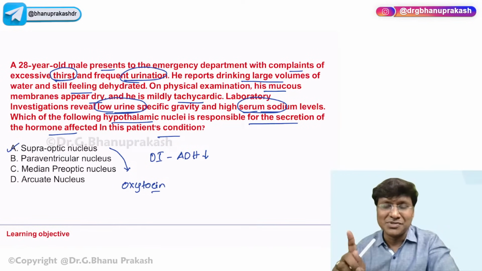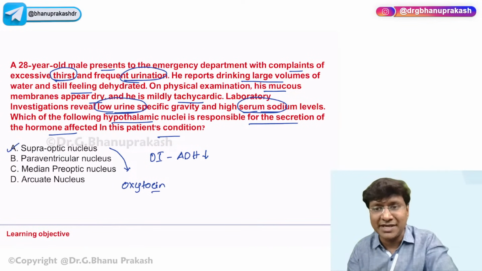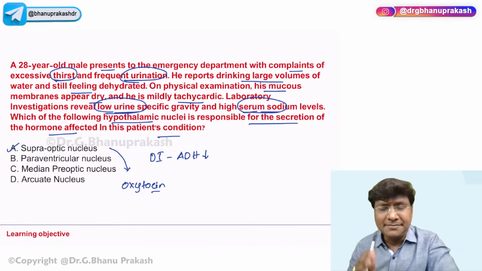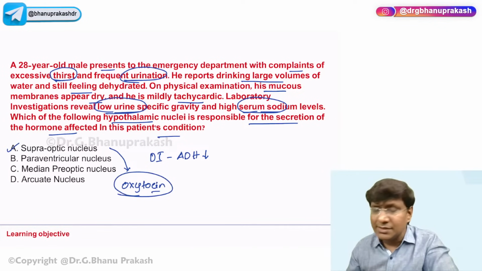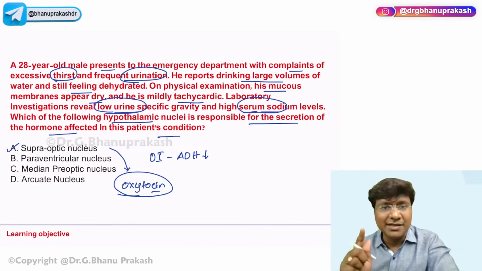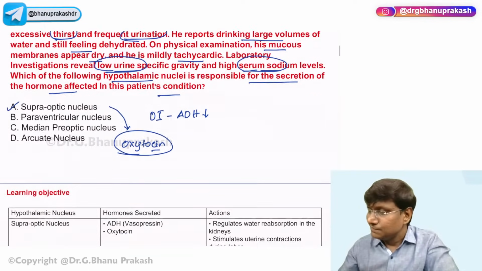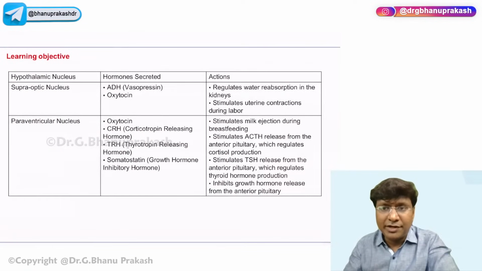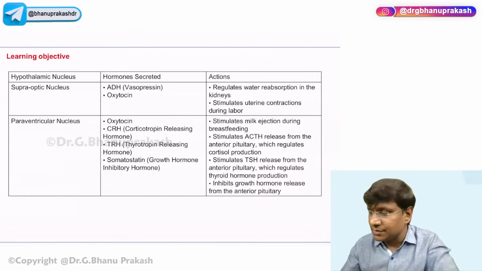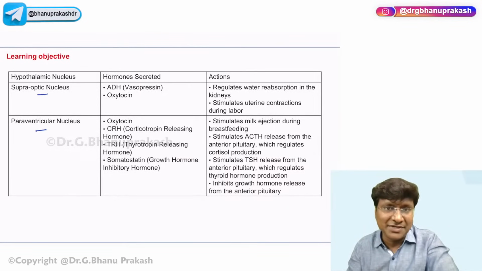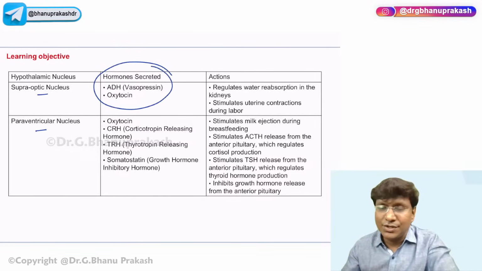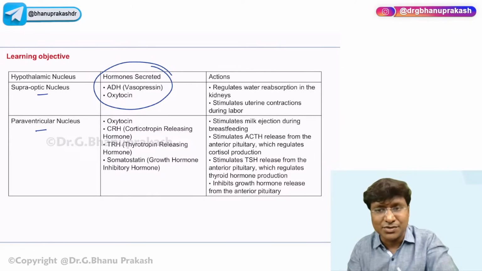Both of these hormones, antidiuretic hormone and oxytocin, are produced in the supraoptic nucleus. Oxytocin is not produced only in the supraoptic nucleus, it is also produced in the paraventricular nucleus. Among the hypothalamic nuclei, we have two important nuclei mainly, the supraoptic nucleus and the paraventricular nucleus. In the supraoptic nucleus, you have antidiuretic hormone and oxytocin.